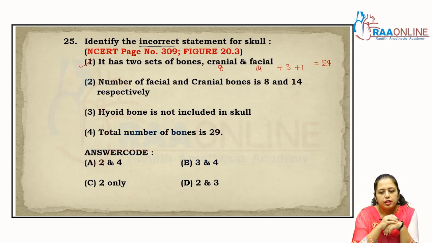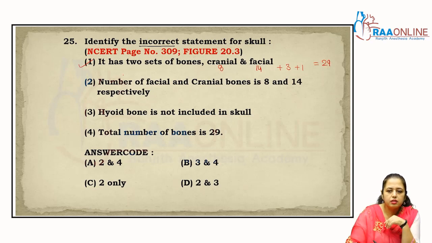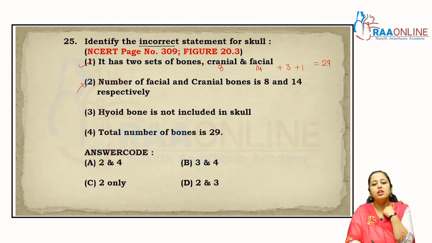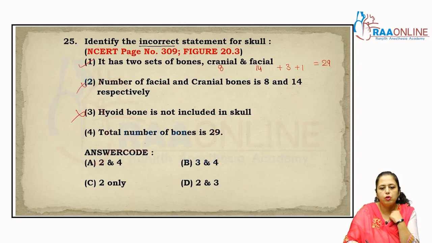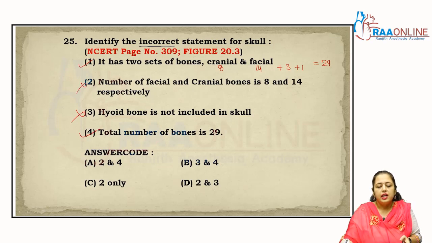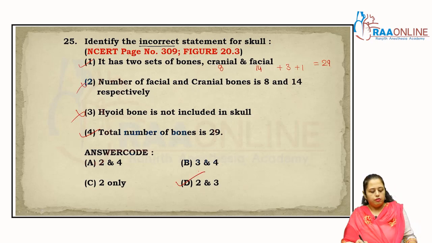The number of facial and cranial bones is 8 and 14? No. 14 is facial and 8 is cranial. So the second option is incorrect. Hyoid bone is not included in the skull? Hyoid bone is included in the skull, right? So that is wrong. The total number of bones is 29, it is correct. So the incorrect statements for the skull are 2 and 3. So the answer is D, right?